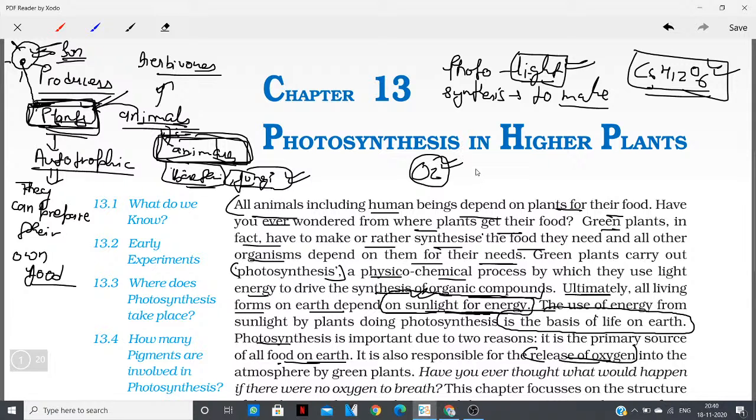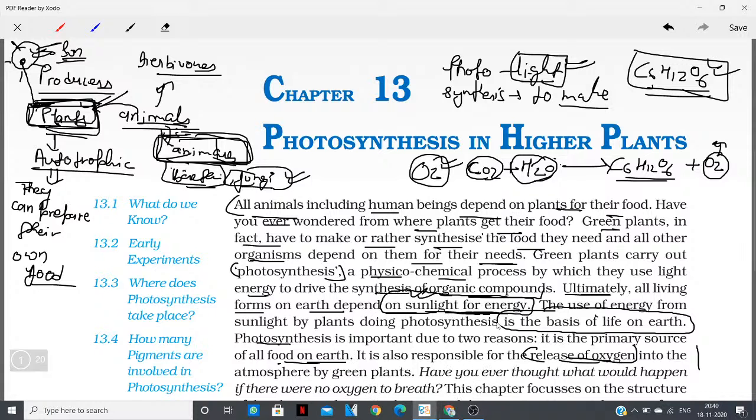Okay, so the plant is utilizing carbon dioxide and water. The plant takes carbon dioxide from the atmosphere and water from the soil, and utilizes these inorganic substances to ultimately convert them into glucose, C6H12O6, and oxygen. This oxygen is ultimately released into the atmosphere by green plants, which is utilized by us for the purpose of respiration.